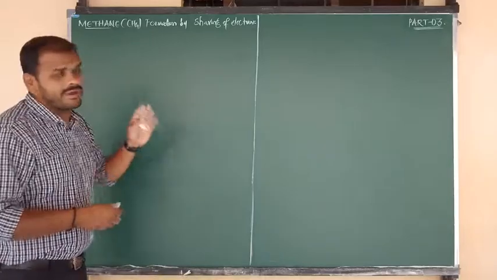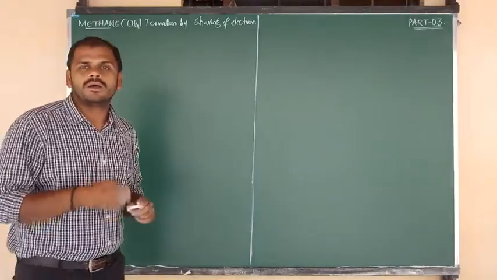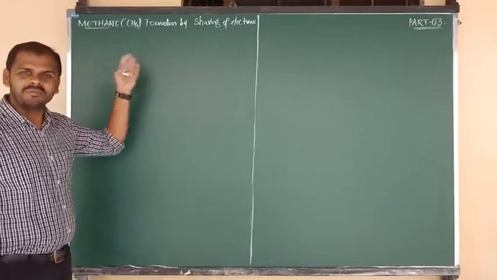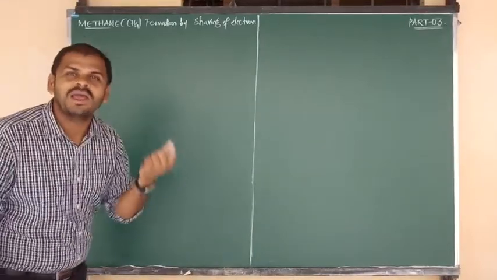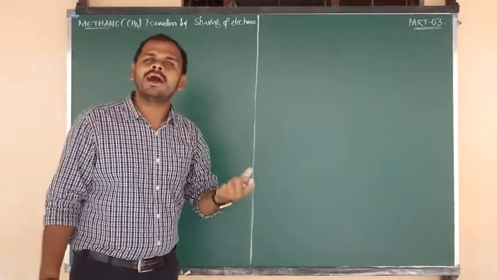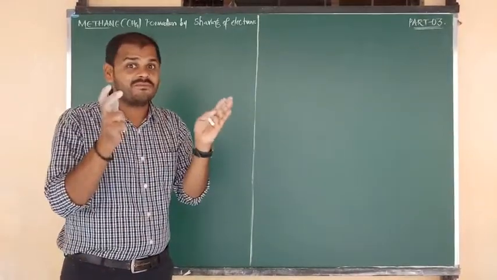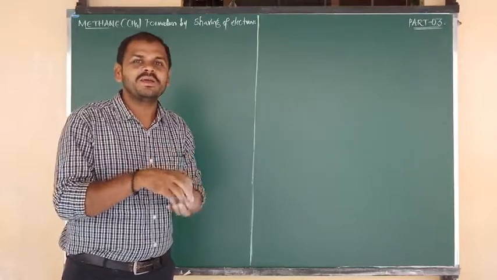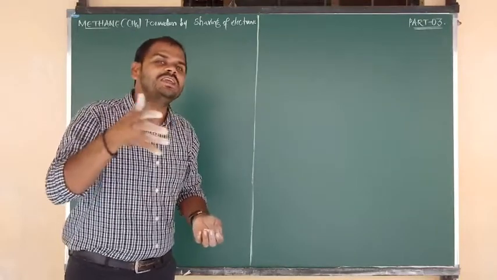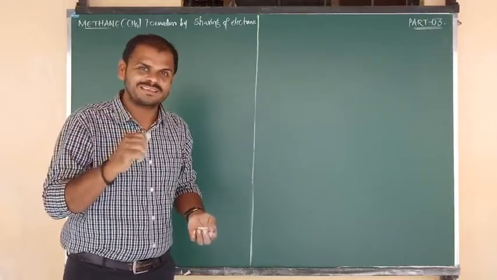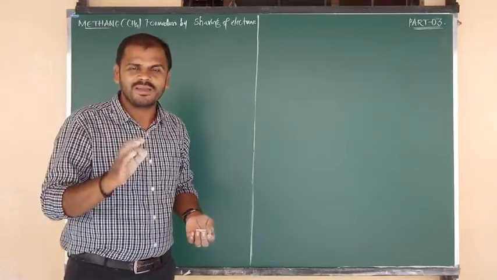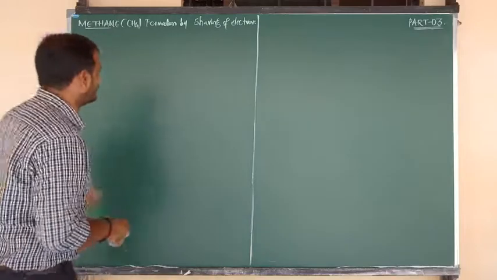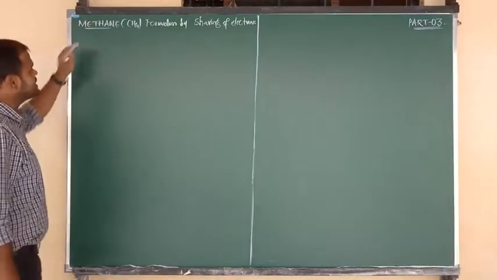So in this third video class, I am going to explain certain covalent molecules like methane, water molecule, ammonia molecule and carbon dioxide. These are very important molecules, and all of them are covalent molecules. I am going to tell you how the covalent bond formation takes place in these molecules. After that, properties of covalent compounds. So number one is methane.